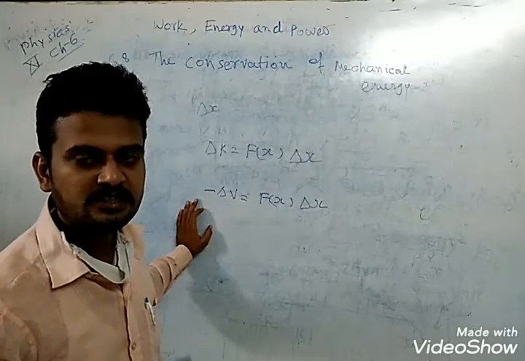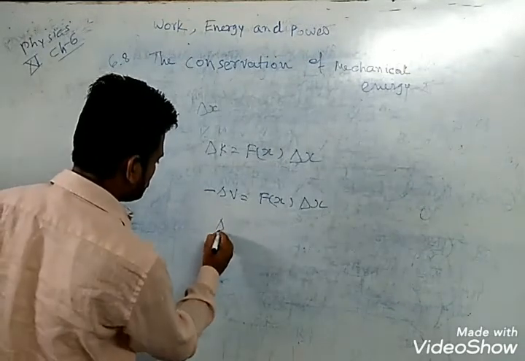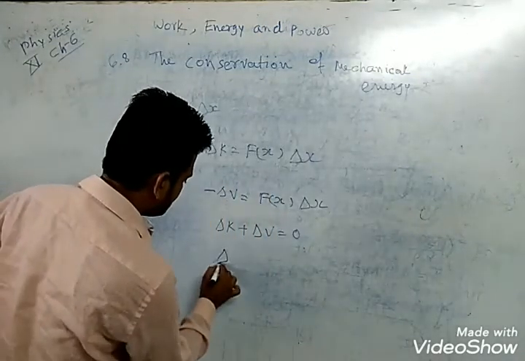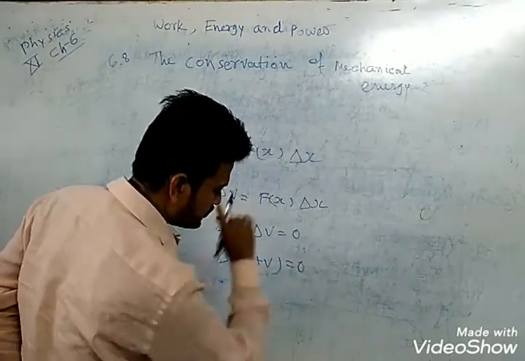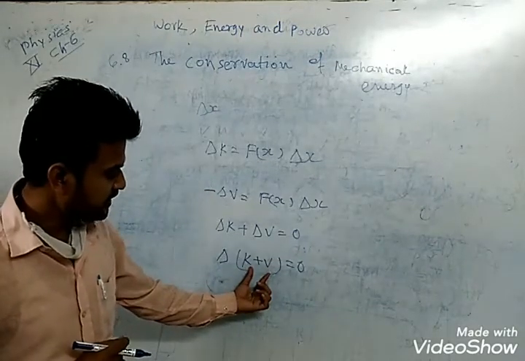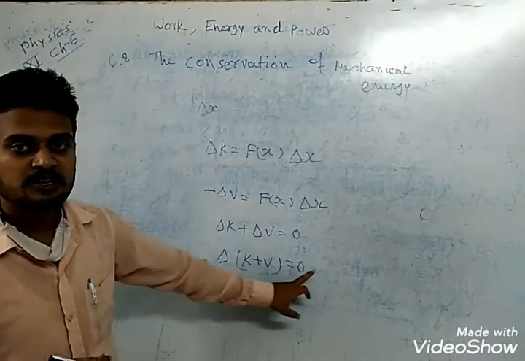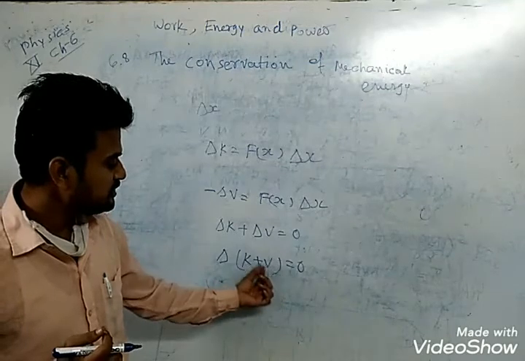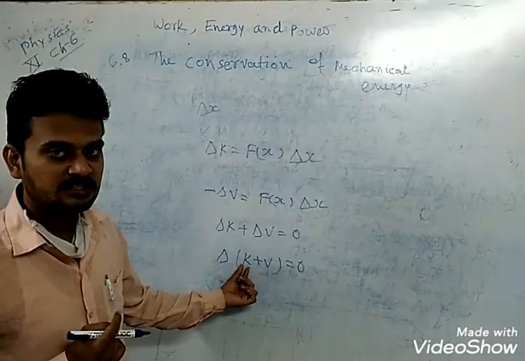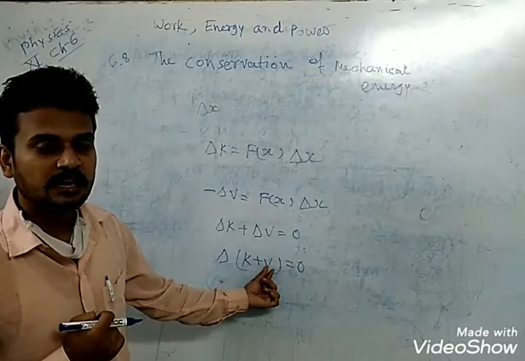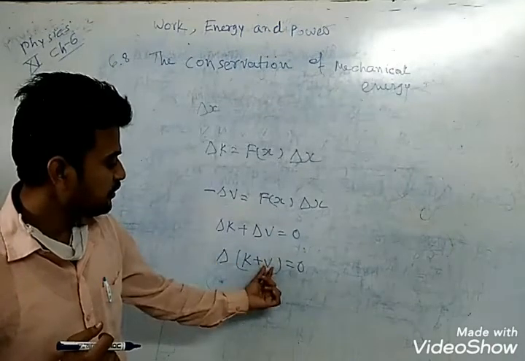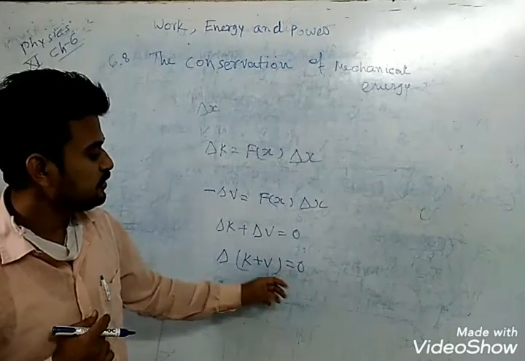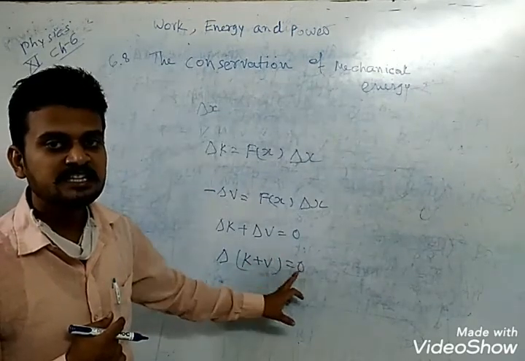Here, del A plus del B is equal to 0, which means the sum of potential energy and kinetic energy is constant. Individually, if potential energy increases, the same amount of kinetic energy decreases, so the total mechanical energy is constant.